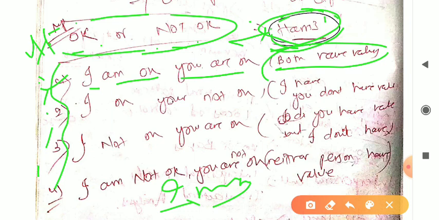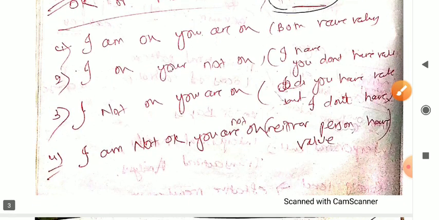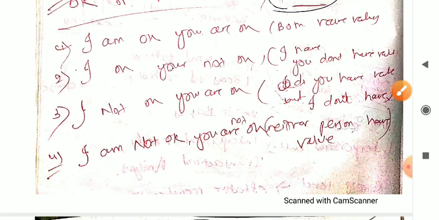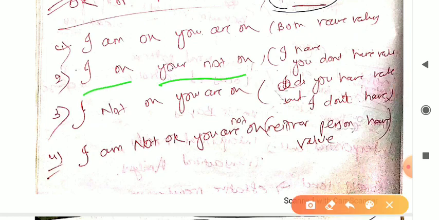If I am telling you I am okay, you are okay, that means I am also good, you are also good. We both have values. What we are talking with respect to values, right? Just remember this. I am okay, you are okay, both have the values, means both are good. ऐसे पकड़ लीजिए, good.